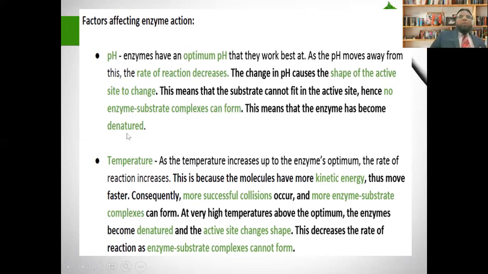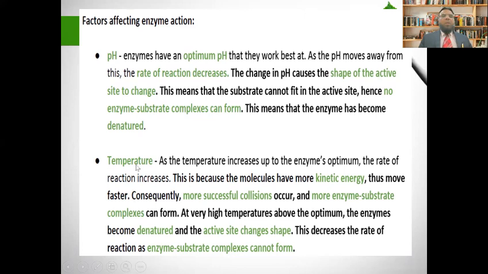If the enzyme is not going to take the place for substrates to be attached, then the reaction will not proceed and the enzyme-substrate complex will not form, which means that the enzyme has become denatured.